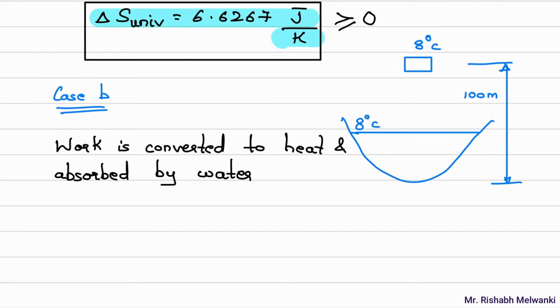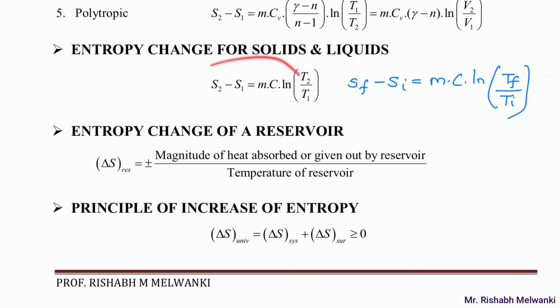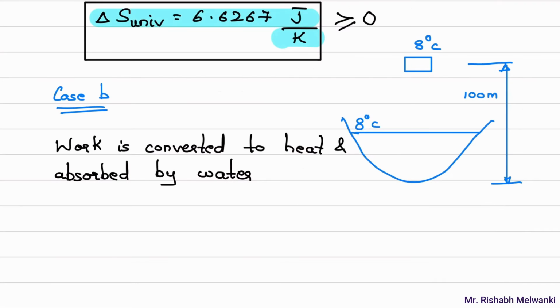Okay, if you consider copper, it is solid. So what is the entropy change for a solid? It will be mc log T final by T initial. But the copper block's initial temperature is 8, and inside the lake its temperature will again be 8 only, after it comes to equilibrium.